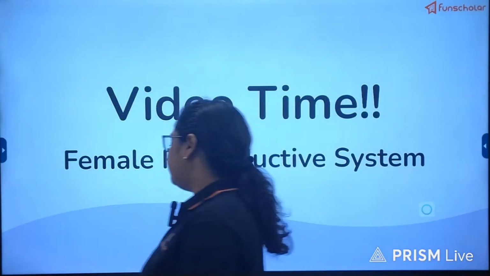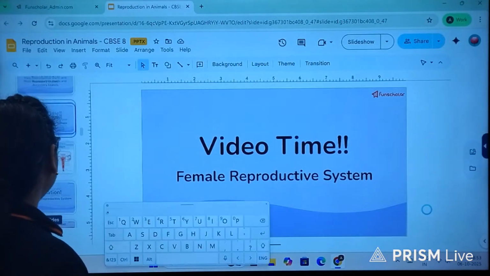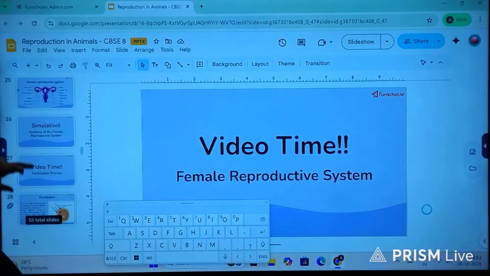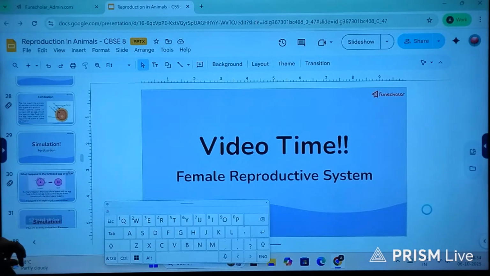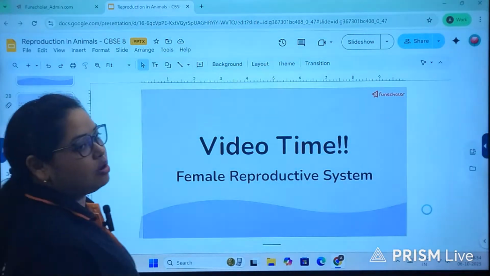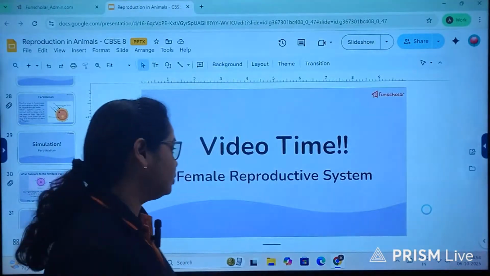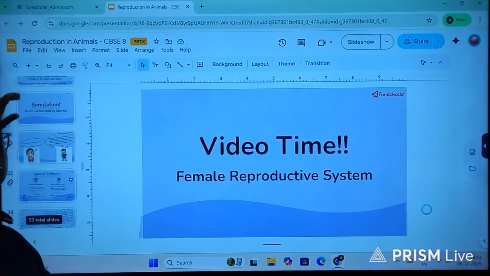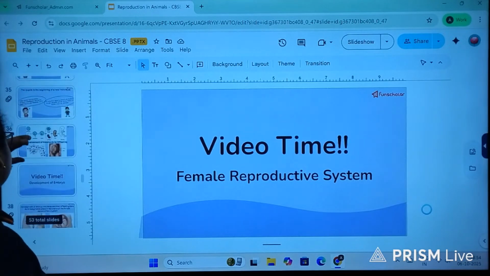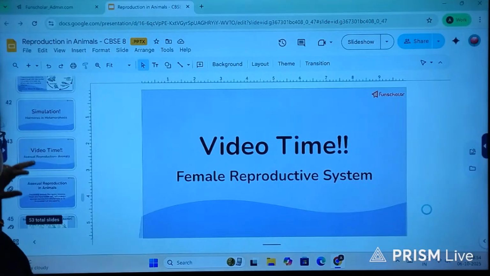Now, apart from the female reproductive system, we are going to learn about other associated topics, that is fertilization. Since this is the chapter of reproduction, we must know about the union of male and female gametes which gives rise to zygote formation, and what is zygote and the types of fertilization, the animals undergoing those types of fertilization.